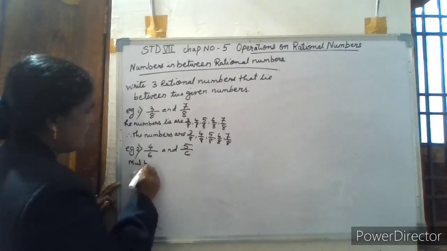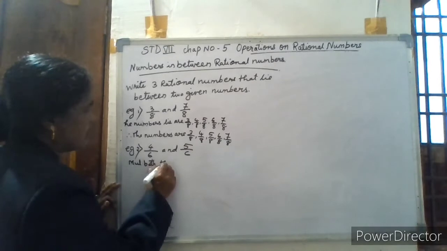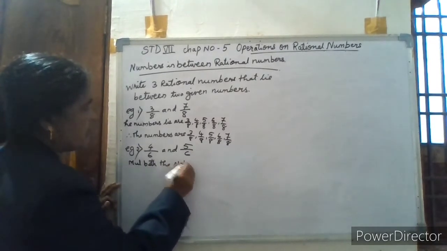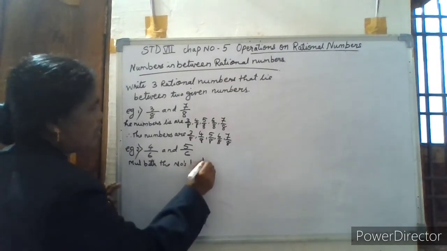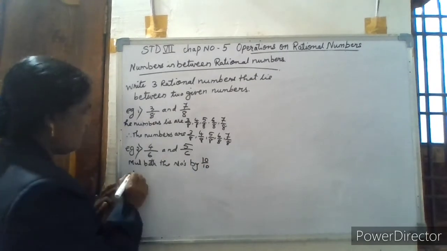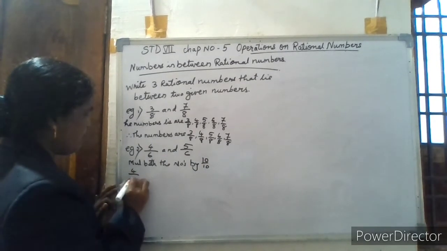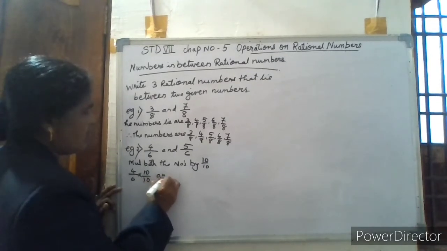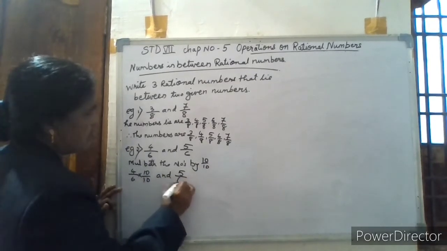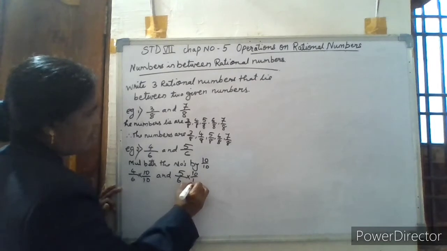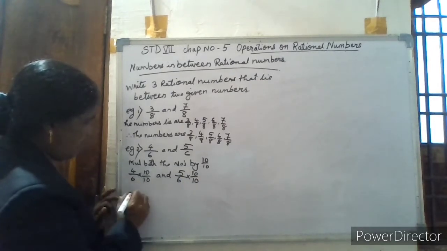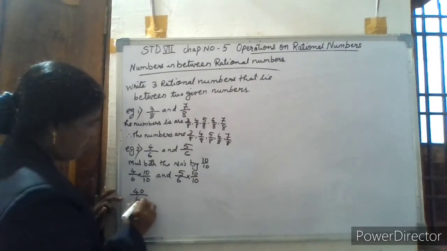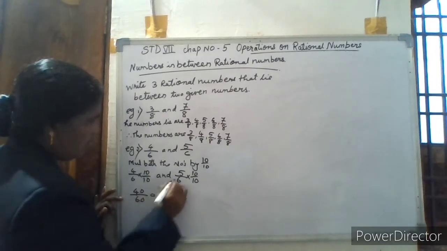When I multiply 4 by 6 by 10 by 10 and 5 by 6 into 10 by 10, it will be 40 by 60 and 50 by 60.